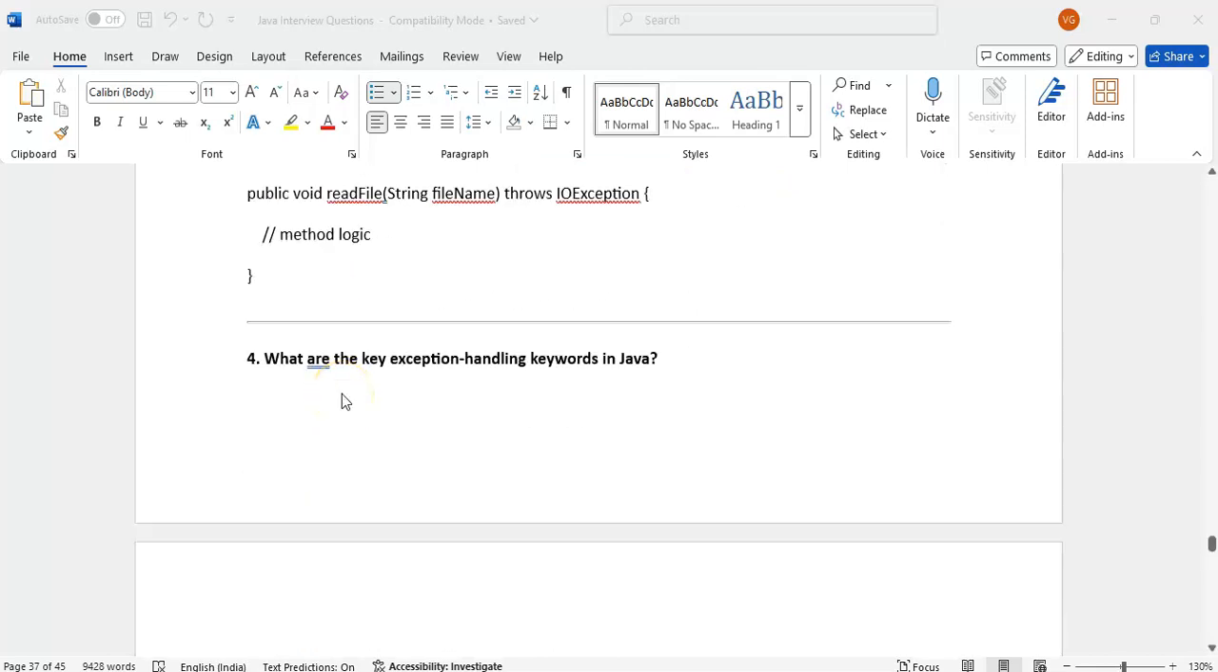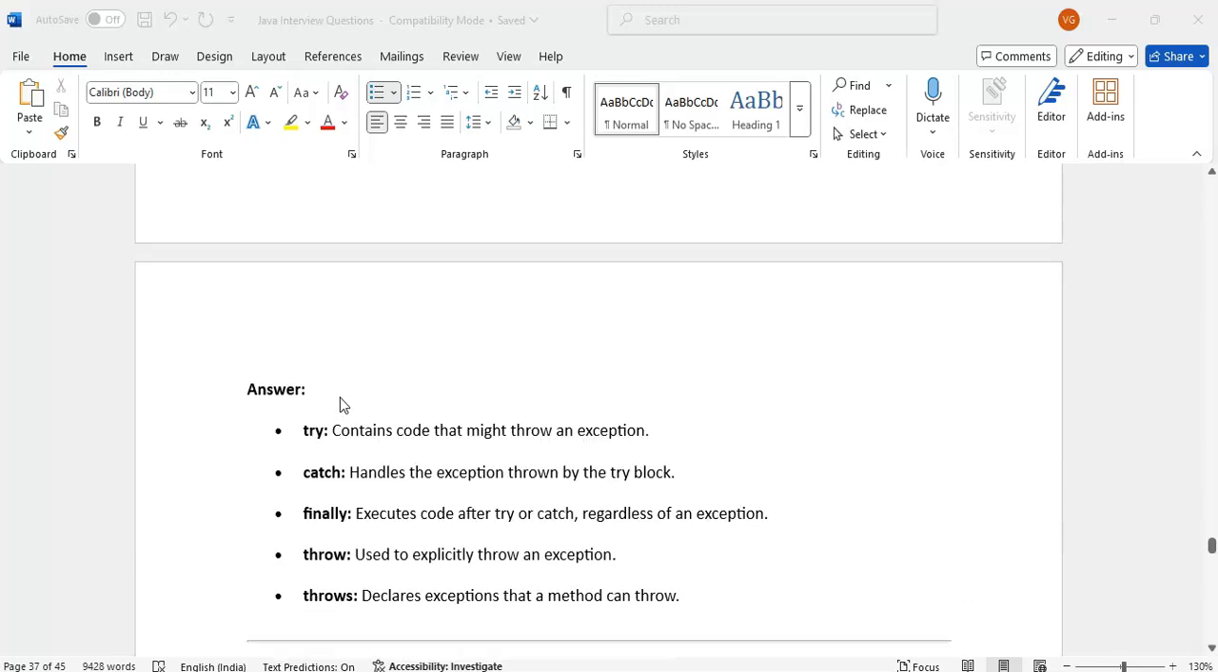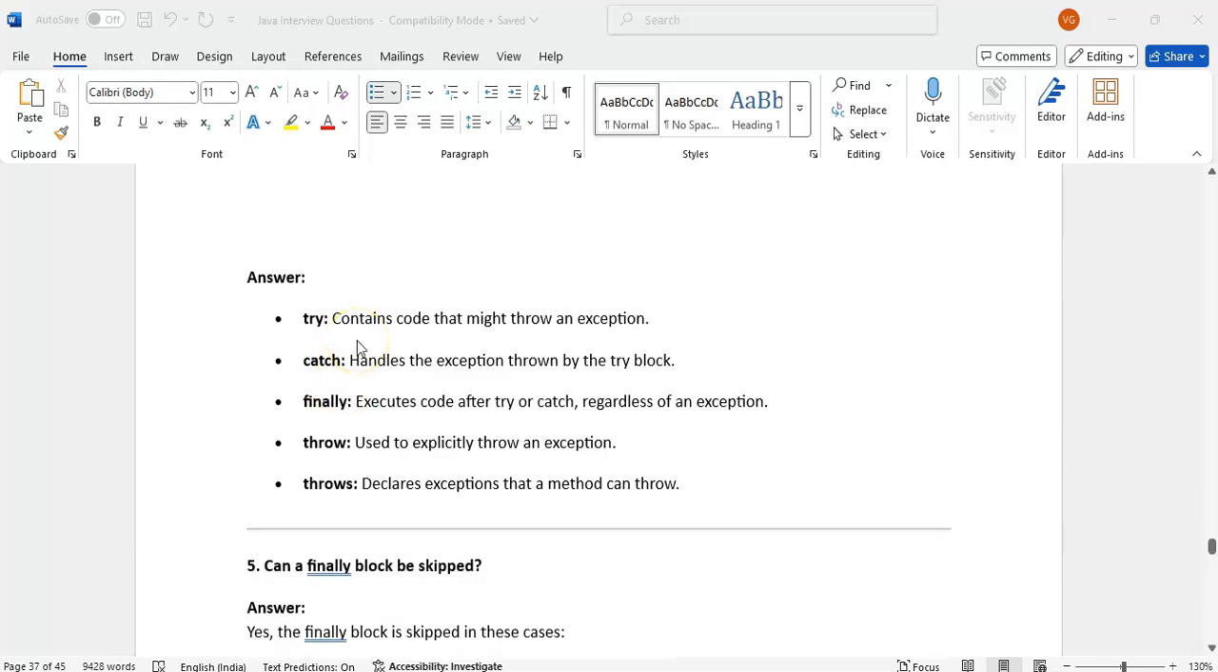What are the key exception handling keywords in Java? First one is try. Try contains the code that may throw an exception. In the try block, maybe we are thinking this piece of code might throw an exception in the future. We are not confident about that code, then we can keep it in the try block.